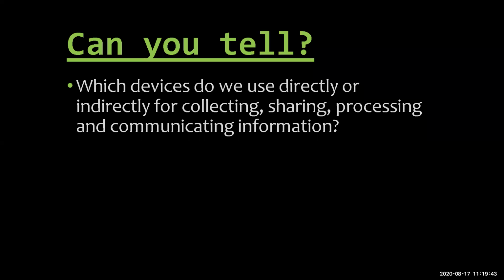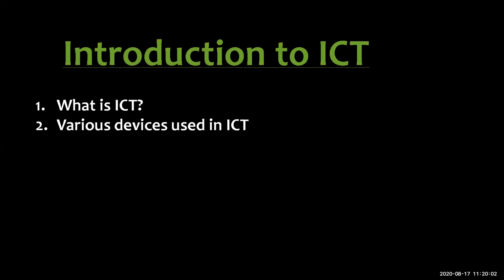Now, which devices do we use directly or indirectly for collecting, sharing, processing, and communicating information? We are using many devices like microphones, mobile phones, speakers, and laptops. These are the devices we are using for communicating, sharing, and processing. Then we will see what ICT is and the various devices used in ICT.